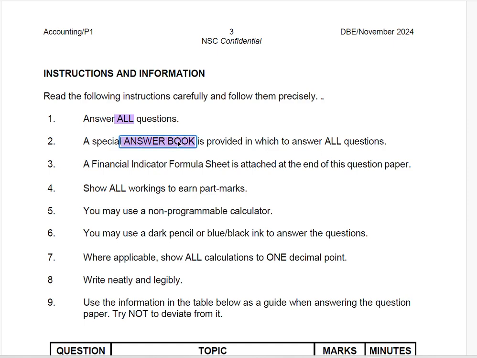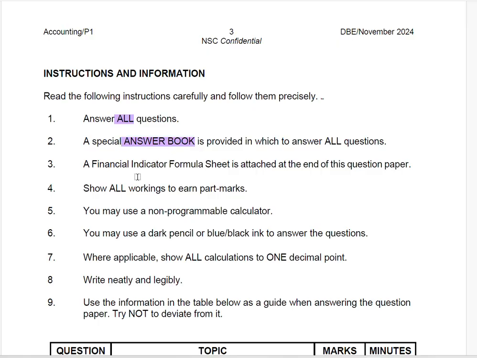Number two, a special answer book is provided in which to answer all questions. It is very important, candidate, to understand that you should not use your own answer book. Use the answer book that you will be provided to respond to the questions that the examiner is asking. In case you do not have the answer book, you ask your invigilator to provide you the answer book, as only the responses that are in the answer book will be marked.